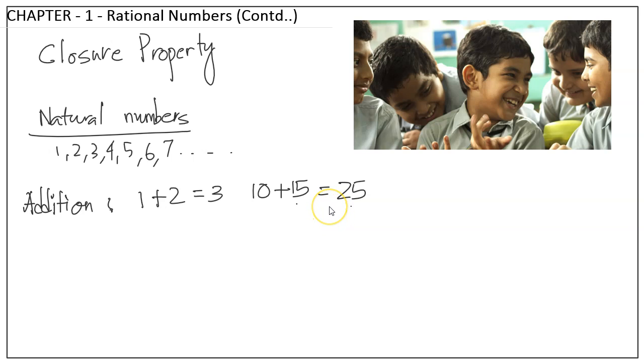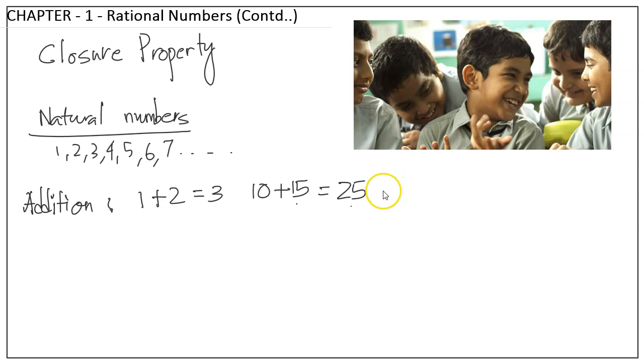So that means, as I told you, these are like closed groups. Whatever numbers you take, if you add them, the result will fall under a similar kind of number, that is, a natural number. That means if you add two natural numbers, you will get another natural number only. You will not get something outside natural numbers. That's why we say natural numbers are closed under addition.